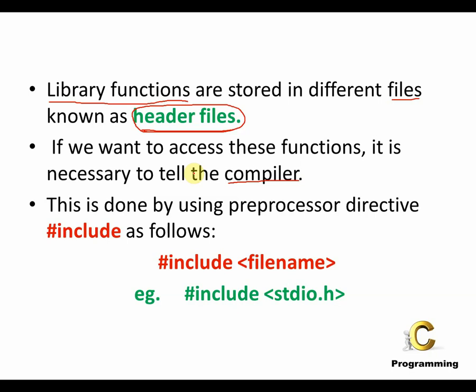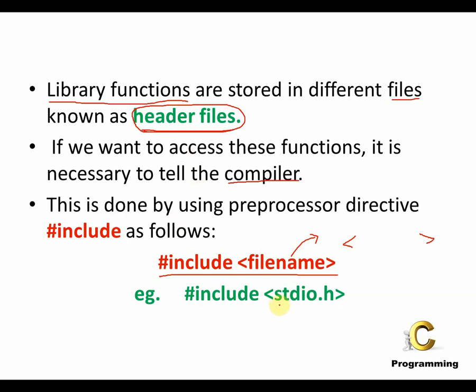Now how do we write this? The syntax is, you can see on the slide, hash include file name. This file name is the header file name. Whatever header file name it has, that has to be mentioned in angle brackets.